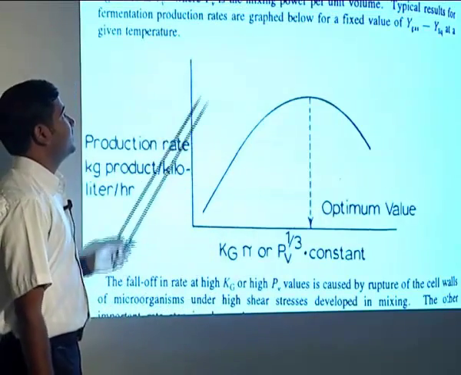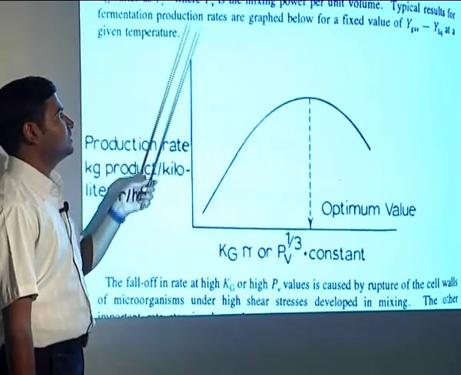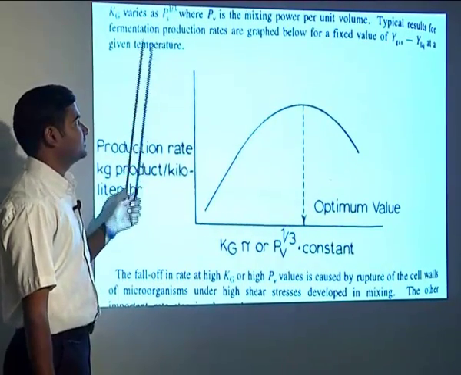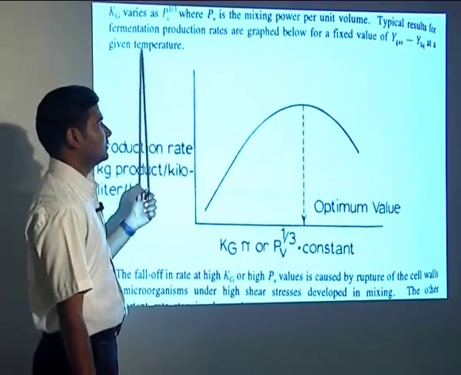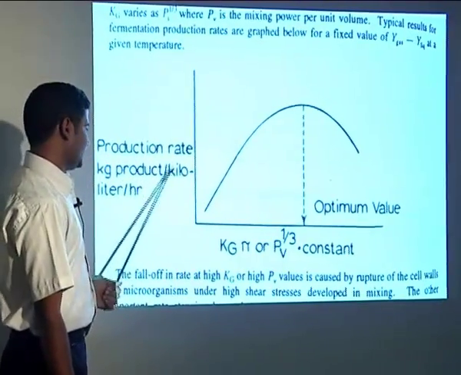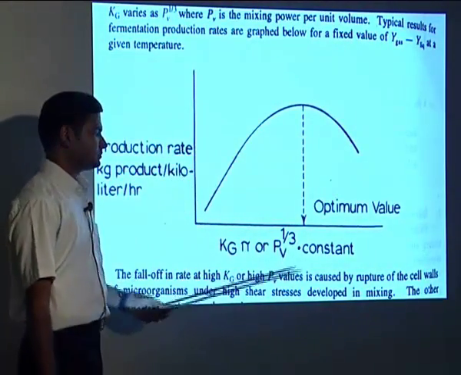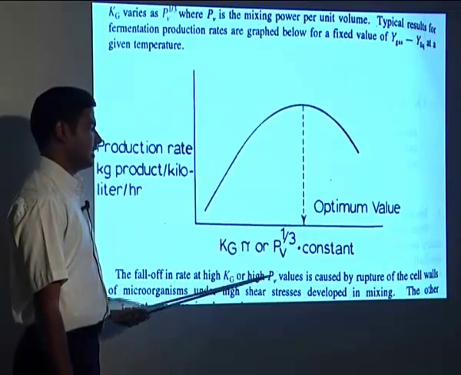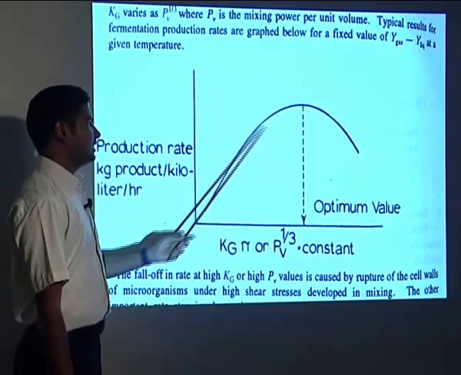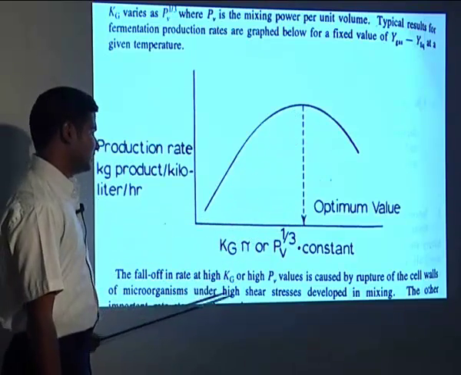So here if you see, the Kg varies by the PV raised to 1 by 3, where PV is nothing but the mixing power per unit volume, and typical result for fermentation production rates are graphed below for the fixed value of y gas minus y liquid at a given temperature. So here the y-axis represents the production rate, kg product per kiloliter per hour, and the x-axis represents Kg Pi or PV raised to 1 by 3. So here if you see, it will increase at certain level and after that it will decrease. So the decrease means represent the cell death.